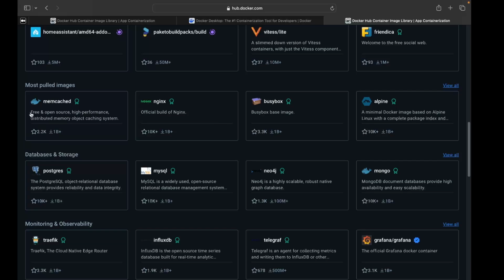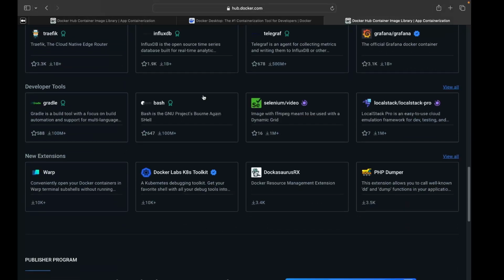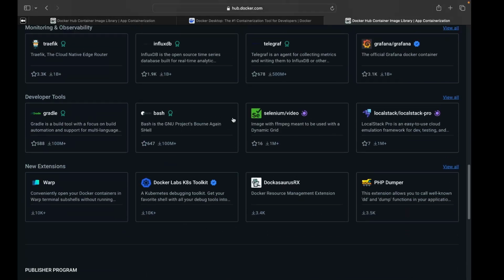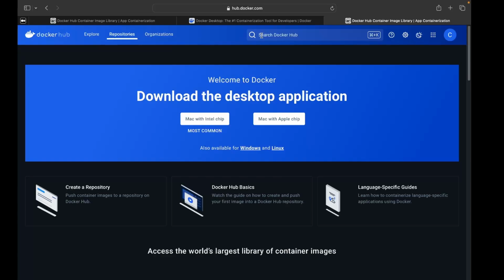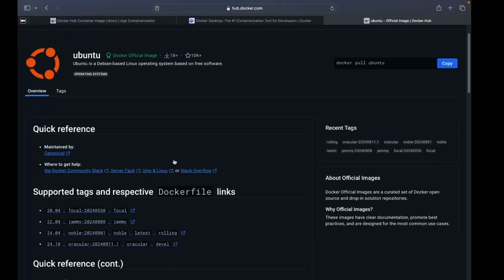See, Nginx, Alpine, Mongo, Grafana, everything. So these are basically the images, right? You can search Ubuntu also. See, Ubuntu. So in your Windows machine also, you can run this Ubuntu image, right?